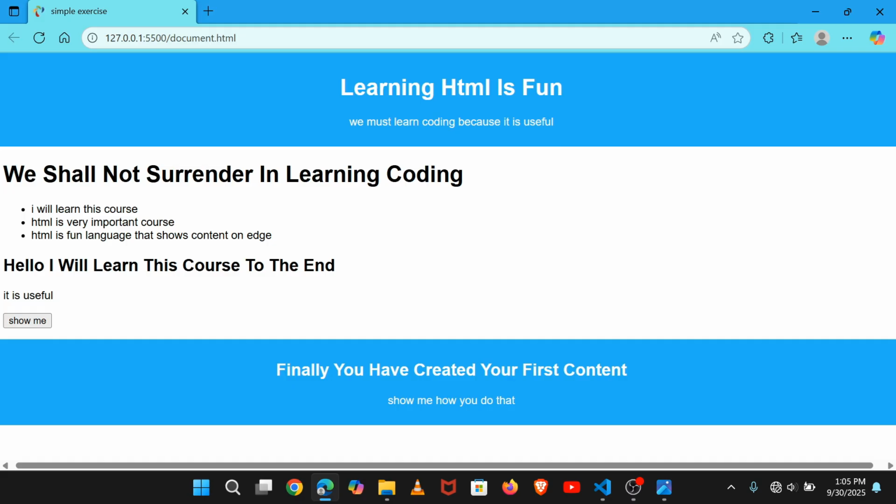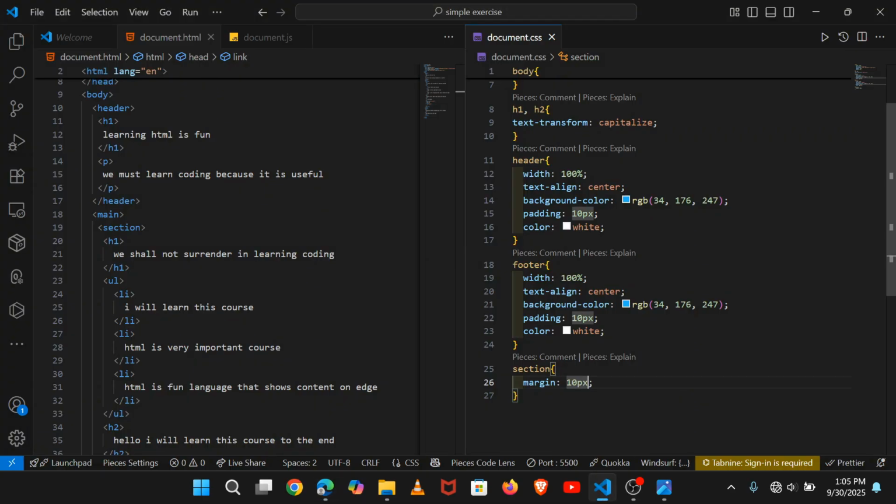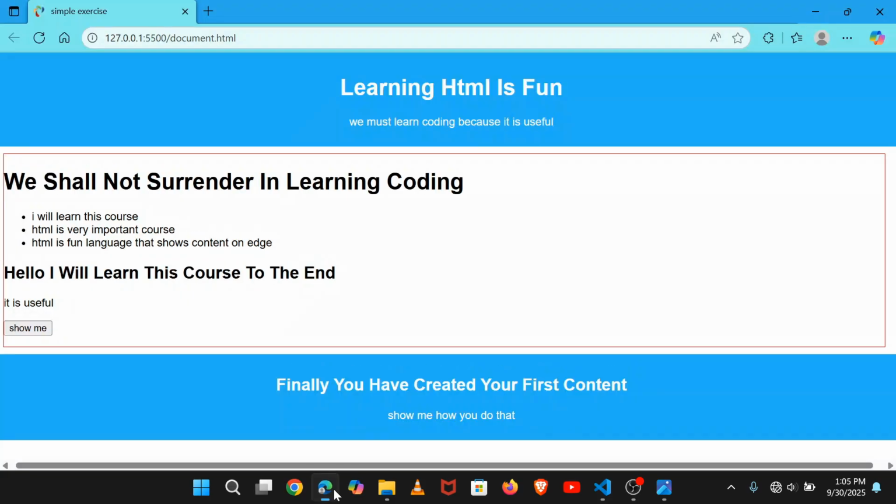And when you have done that, you can see when I set the border to 1 pixel solid like that, Control S to save. You can see if I set the margin, the distance that I've put there goes outside of the box instead of being inside.